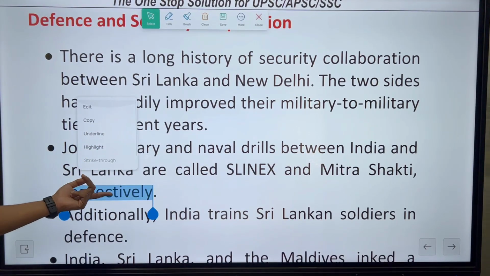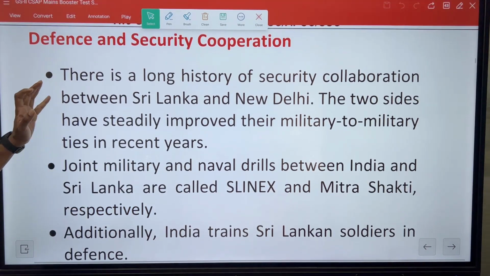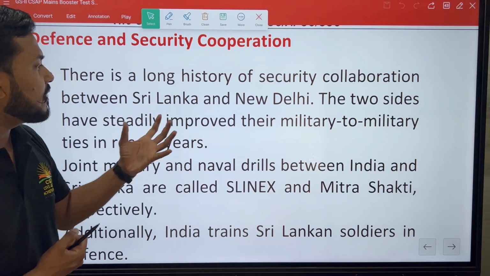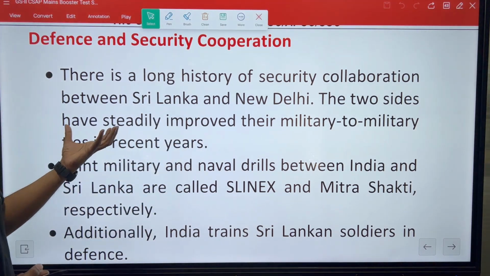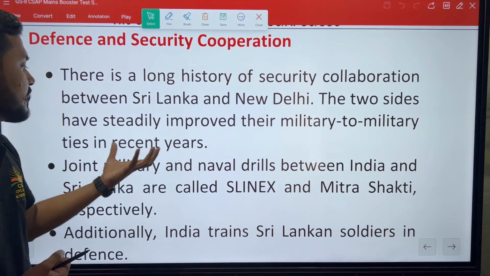Then on defense and security, you can say a little that there is a long history of security collaboration between Sri Lanka and New Delhi. The two sides have steadily improved their military to military ties in recent years.